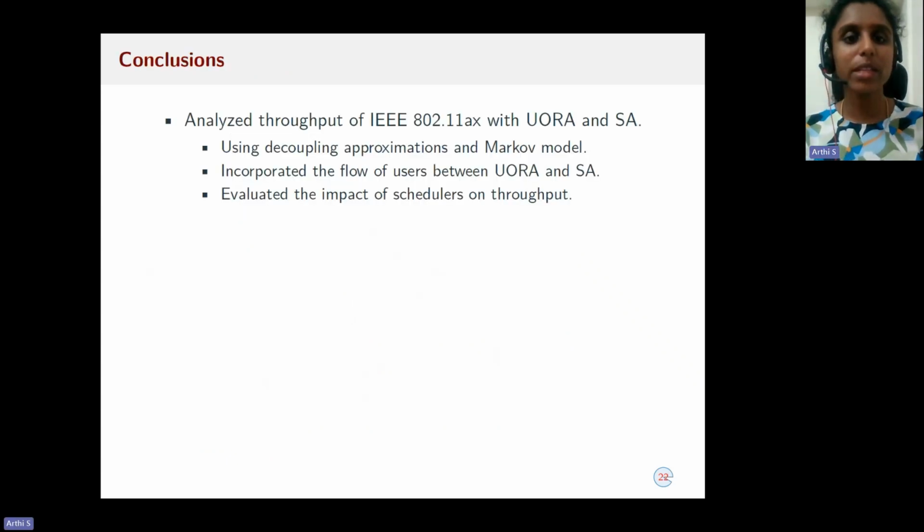And to conclude, in this work, we have analyzed the throughput of IEEE 802.11ax with random access and scheduled access, where we have used decoupling approximations and a Markov model and incorporated the flow of users between random access and scheduled access. And we have also evaluated the impact of schedulers on throughput.